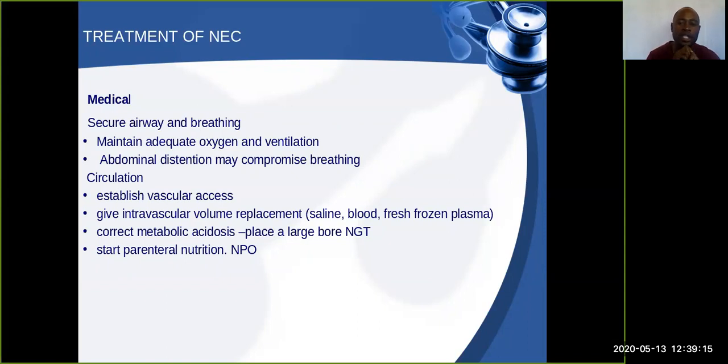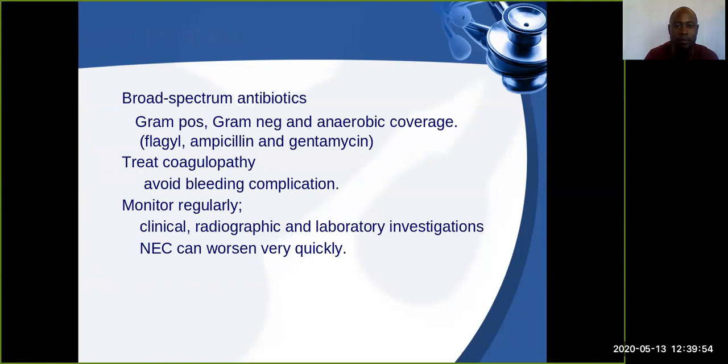We're talking about IV fluids here, where we have to transfuse this infant with fresh frozen plasma, because they may also present with the anemia of prematurity. Also, we give them saline. It is also important to correct the metabolic acidosis, where we'll place a large bore nasogastric tube, NGT. Importantly, we know there's a compromise in the mucosa, so we'll start these infants on NPO, meaning nil per os, nothing by mouth.